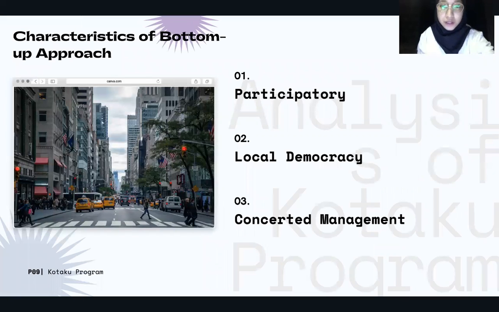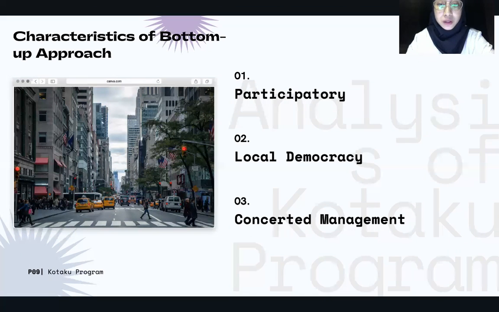Here are the characteristics. The first one is participatory, as drawn from the fourth principle above. This program emphasizes a participative way of implementation by making local level government and street level bureaucrats within a different organizational settings as the main character in this program to fully maintain this particular program. The second one is local democracy. The indigenous people could set their development program based on their own values, standards, and plans because the policy making is decentralized. This is reflected by the principle number 1 and 6.